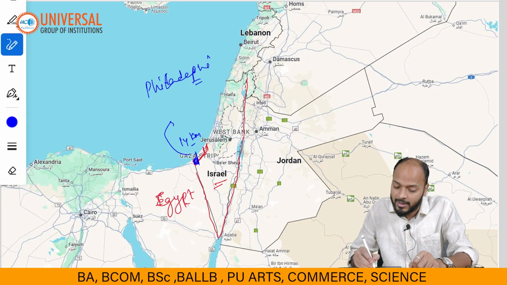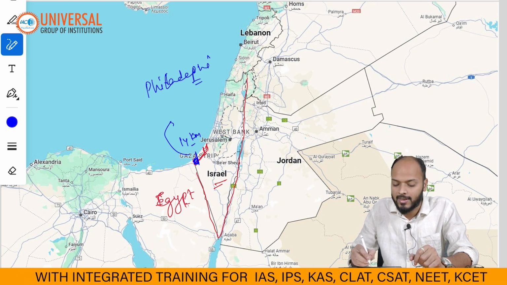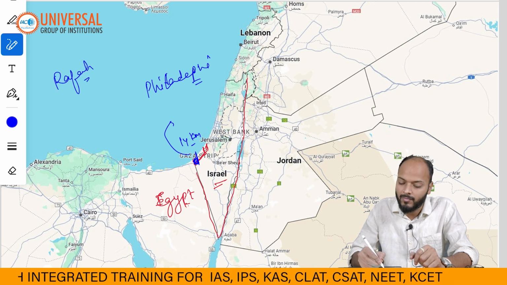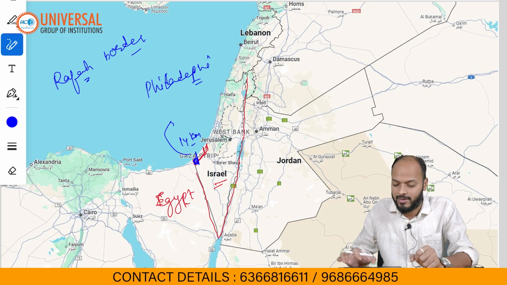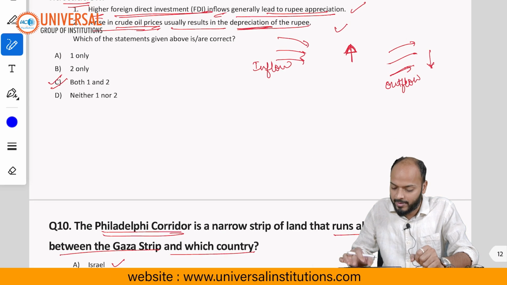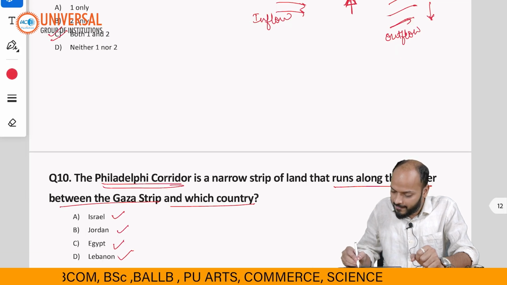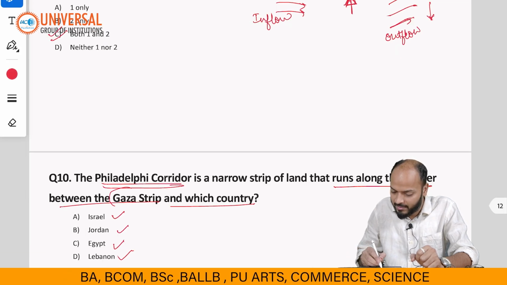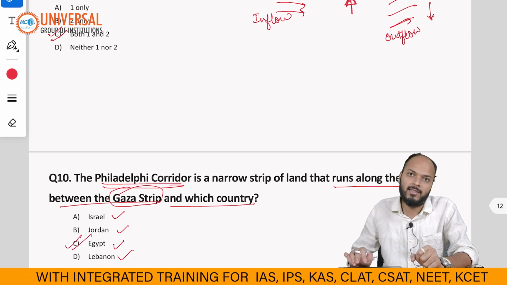corridor. Even the very famous border between Egypt and Gaza, called the Rafah border, is also in the Philadelphia corridor only. So the answer to the question will be, it is between the Gaza Strip and Egypt. So C will be the correct answer, right?